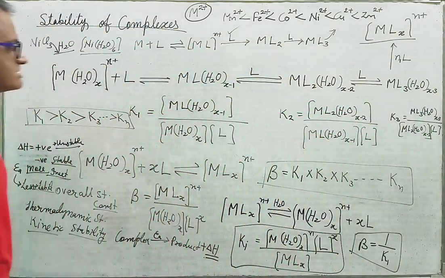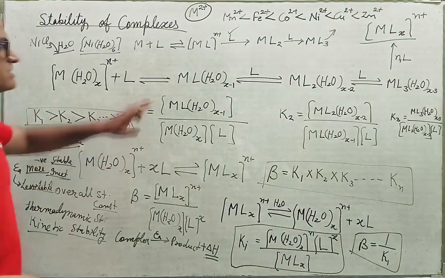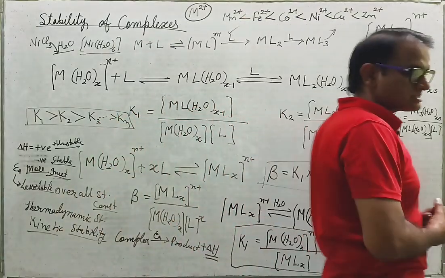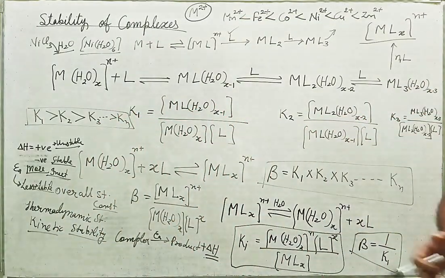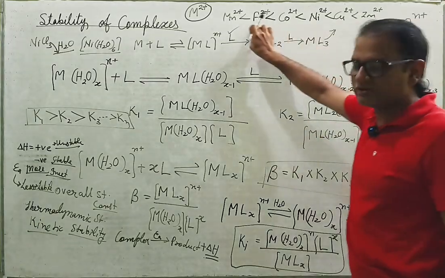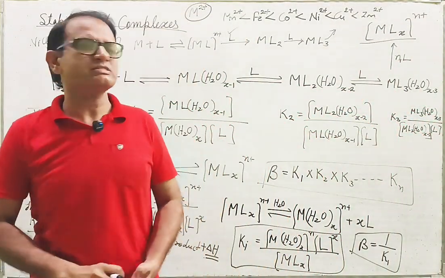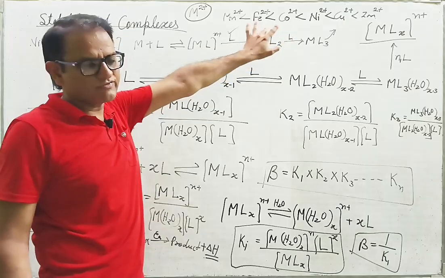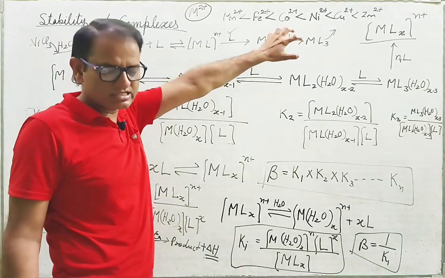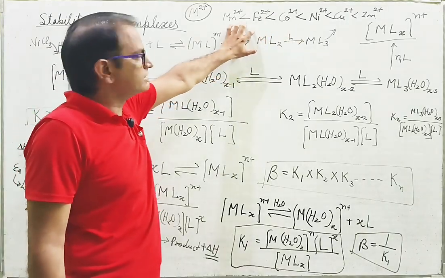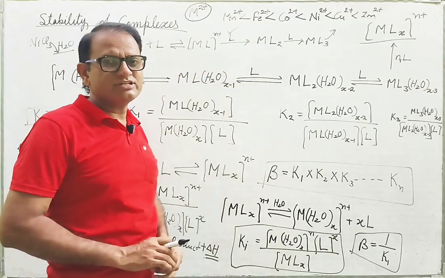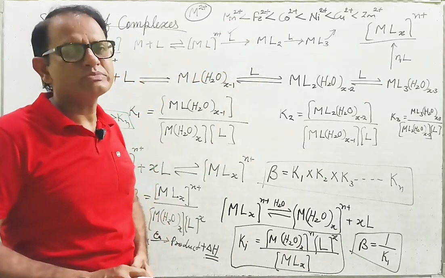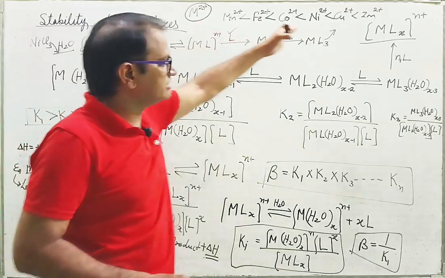Okay, so this is the stability of the 2 plus ions of the first transition series. Irrespective of ligands, whichever the ligand is, the stability will be the same order for these ions. So this series is called the Irving-Williams series.